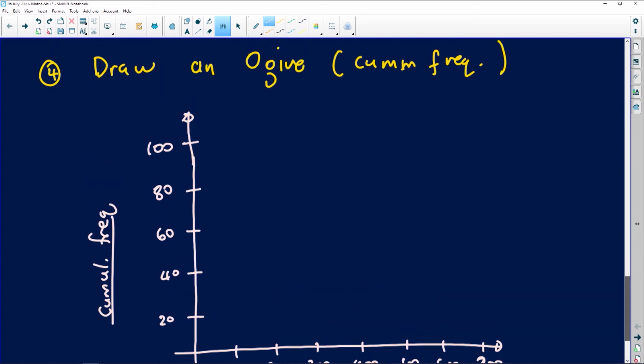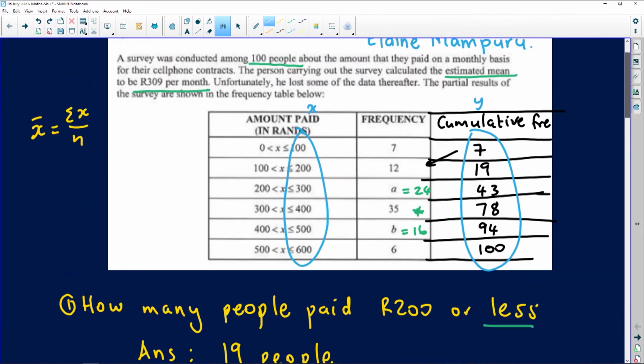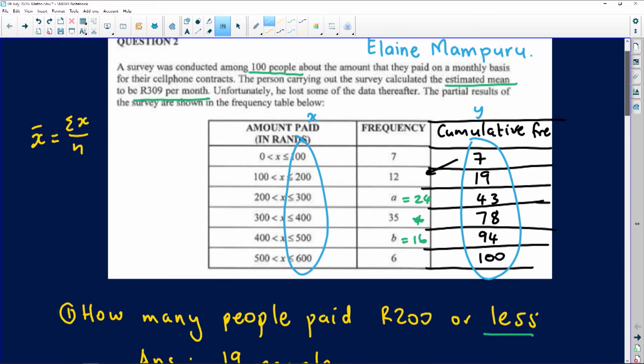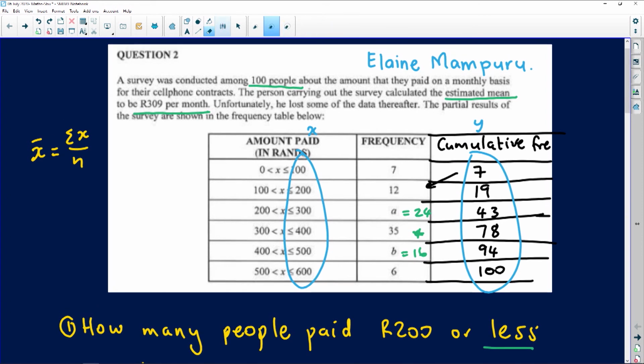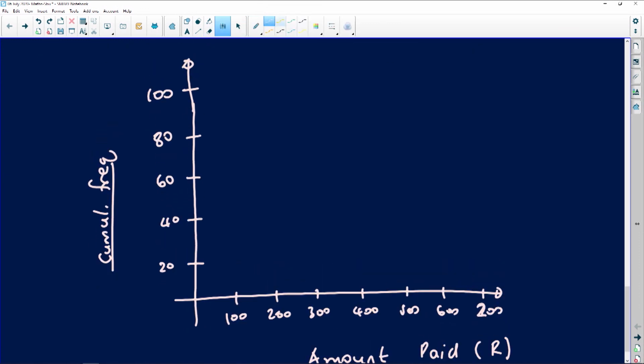All right, let's plot them. What are we plotting against what? Let's go back to the diagram. We're going to plot 100 against 7. Let me just indicate for you to see: 100 against 7, and then 200 against 19. Let's go and find 100. We can see where 100 is. We need to plot that against 7. So 7 is somewhere there. And then 200 must be plotted against 19. 19 hasn't really passed 20 as well.